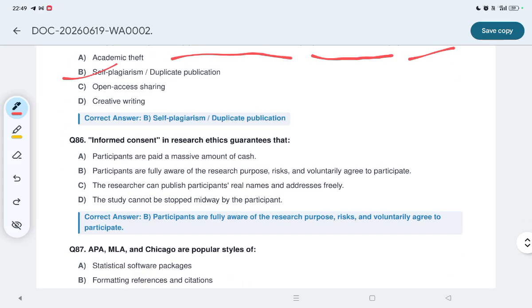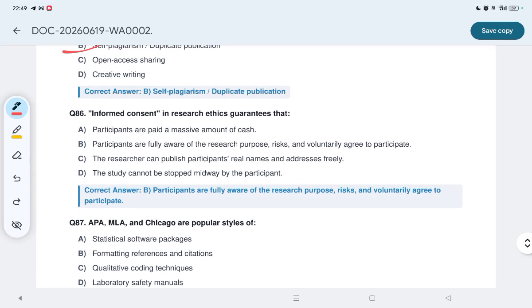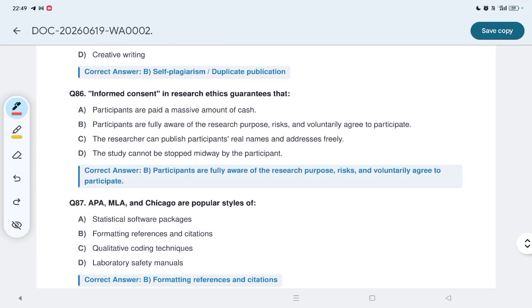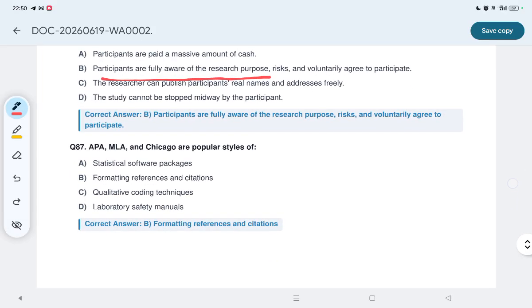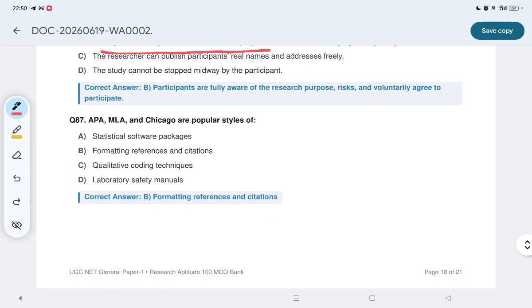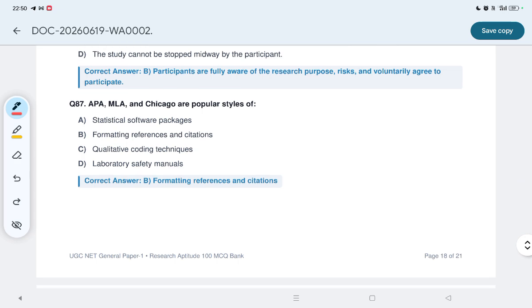86, informed consent in research ethics guarantees that, option B, participants are fully aware of the research purpose, risk, and voluntarily agree to participate. 87, APA, MLA, and Chicago are popular styles of formatting references and citations.